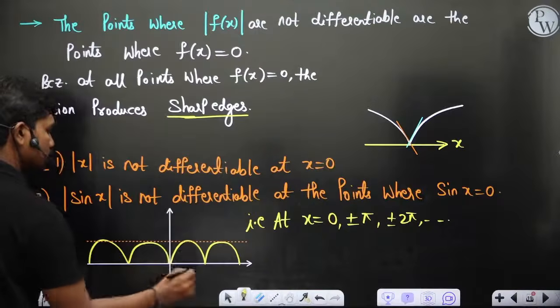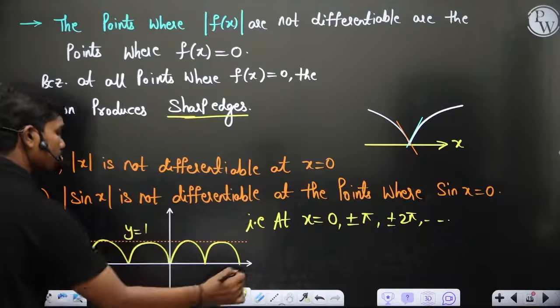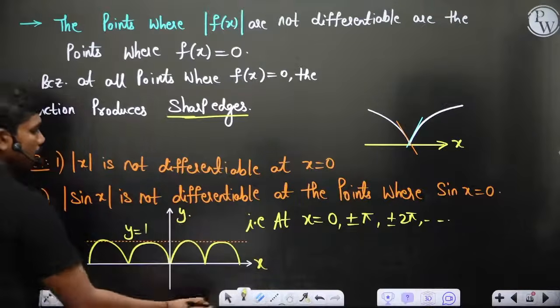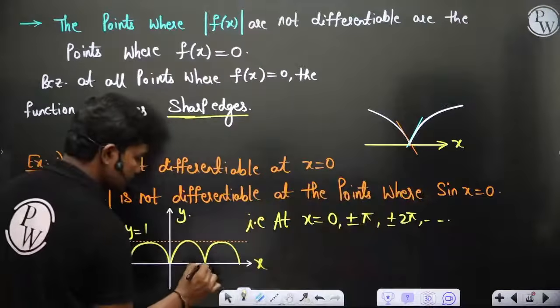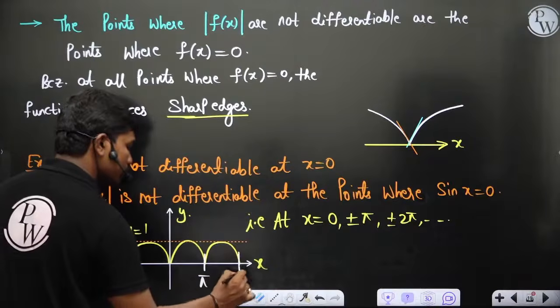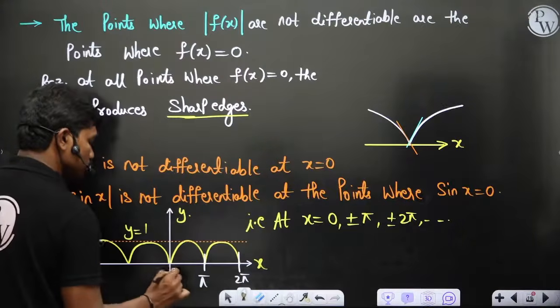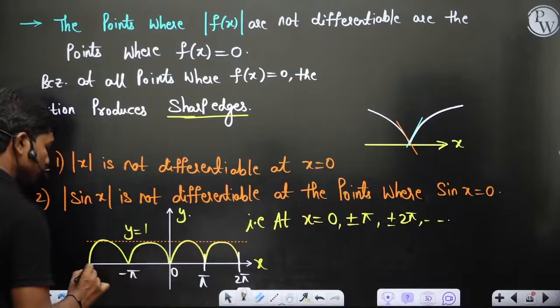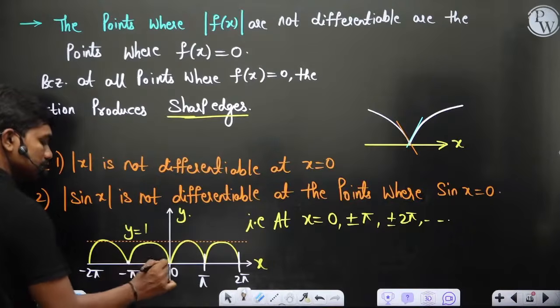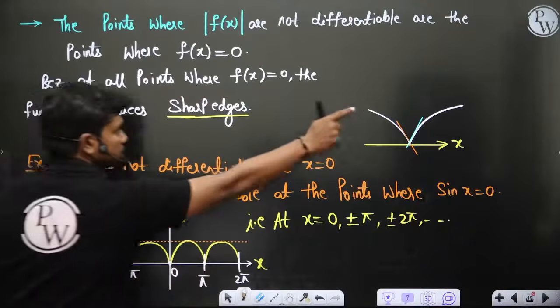At all these points, pi, 2 pi, 0, minus pi, minus 2 pi, it generates a sharp edge, which is similar to this.